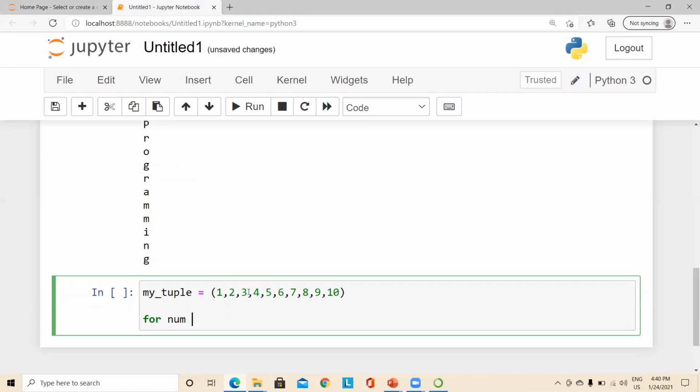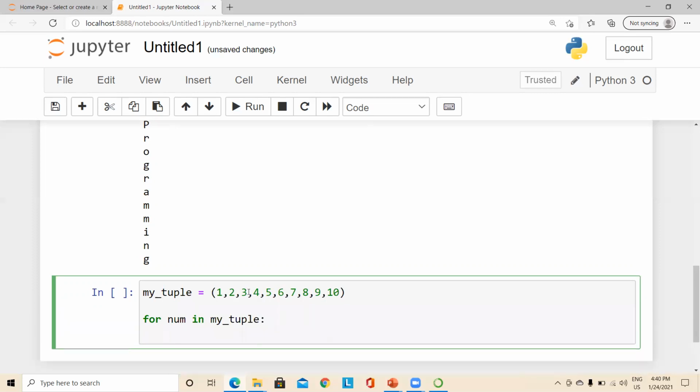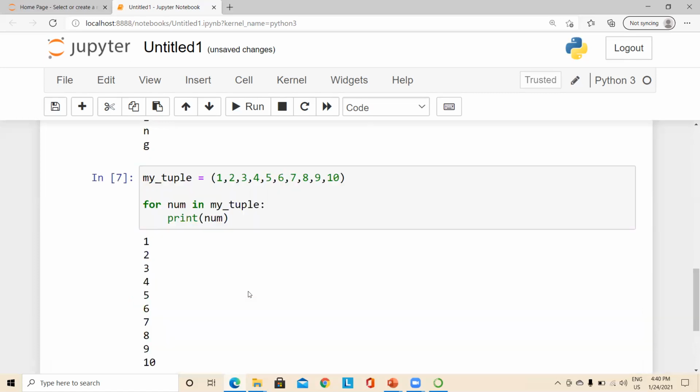Here I'm using for, num is a variable and in is an operator. I just want to refer to the tuple elements, so I'm using the already defined variable name myTuple, and inside this I'm using a print statement and printing the number. So we shall execute and see.